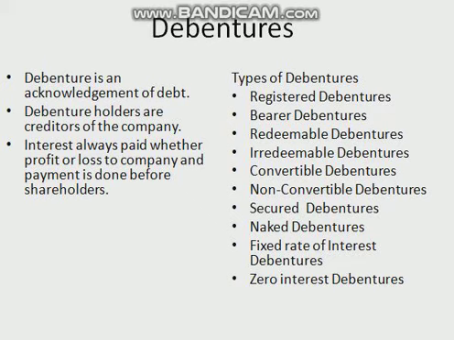Secured debentures may be issued by a company subject to such terms and conditions as may be prescribed. Where debentures are issued by a company under this section, the company shall create a debenture redemption reserve account out of the profits of the company available for payment of dividend, and the amount credited to such account shall not be utilized by the company except for the redemption of debentures.